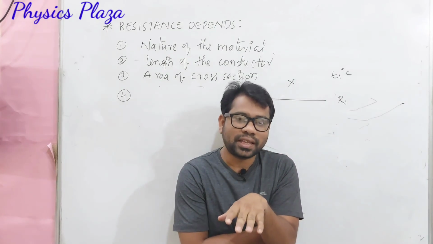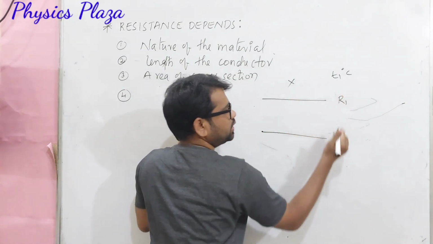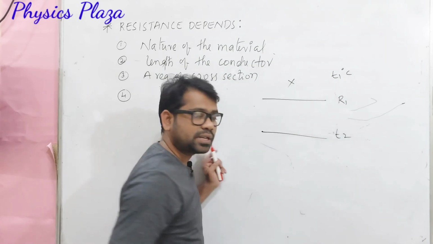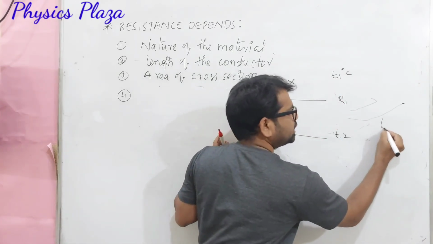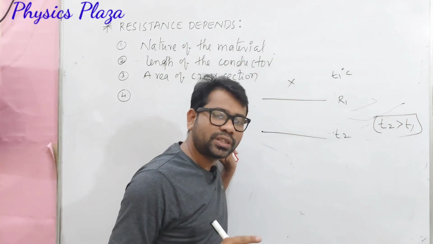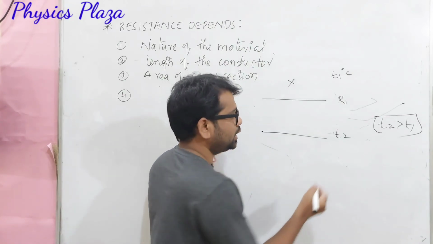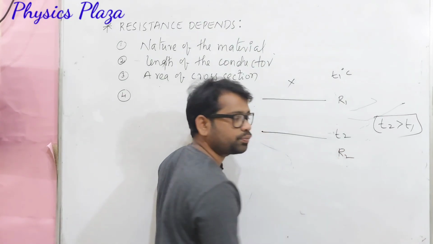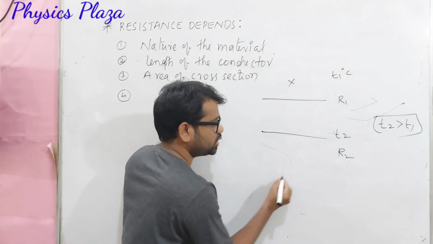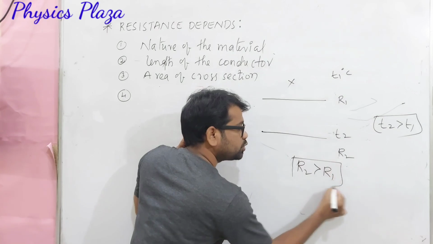Let us say its temperature was T1, and after some time its temperature is T2. It's very clear that T2 is greater than T1. Temperature is increased. Now you measure the resistance, let us say R2. Then we will notice that R2 will be greater than R1.